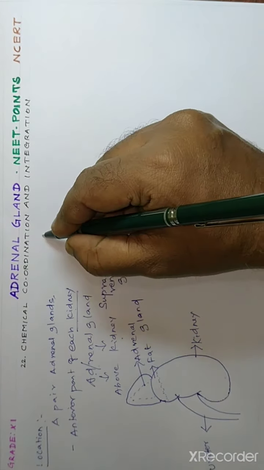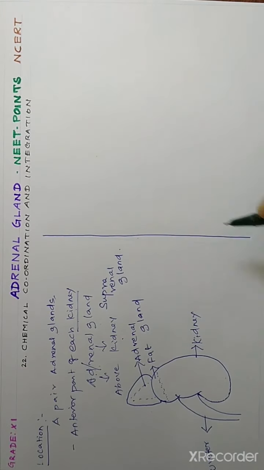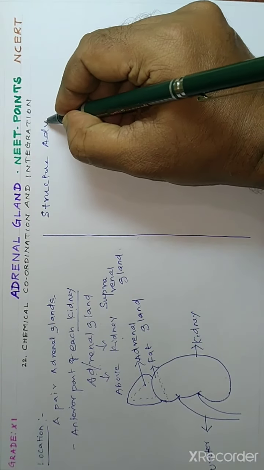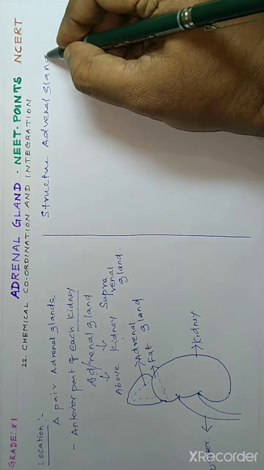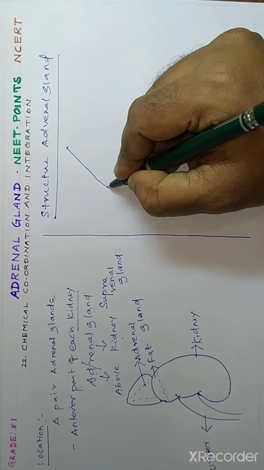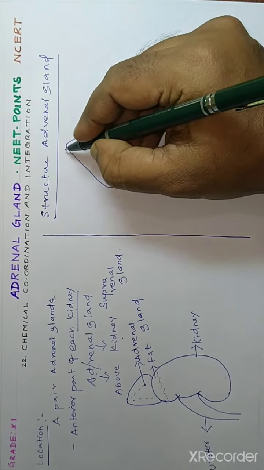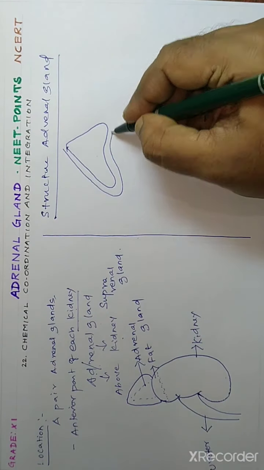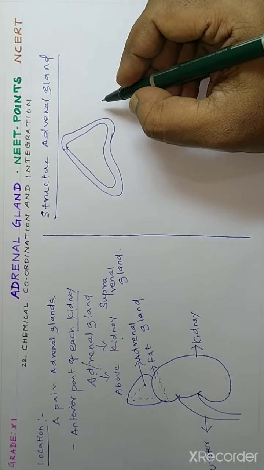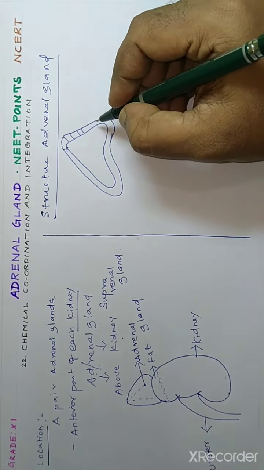Now let us discuss the structure of the adrenal gland. As I said already, it's a triangle shape. If we take a cross section, LS, it looks like this. The adrenal gland is composed of two types of tissues.